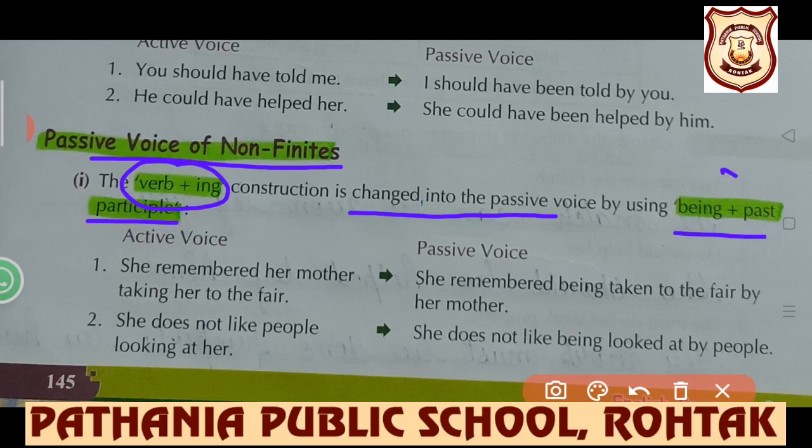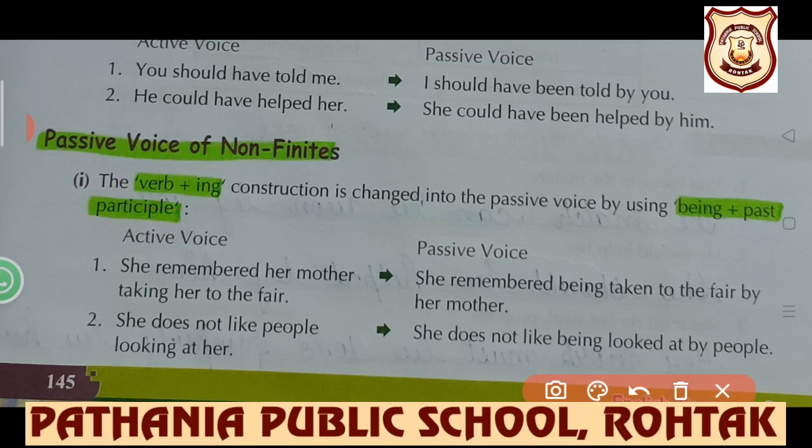Being plus past participle. Past participle, we know that this is the third form of the verb. Let's see an example. She remembered her mother taking her to the fair. Now taking is our first form plus ing. We have to focus first of all on first form plus ing, which we are supposed to change.